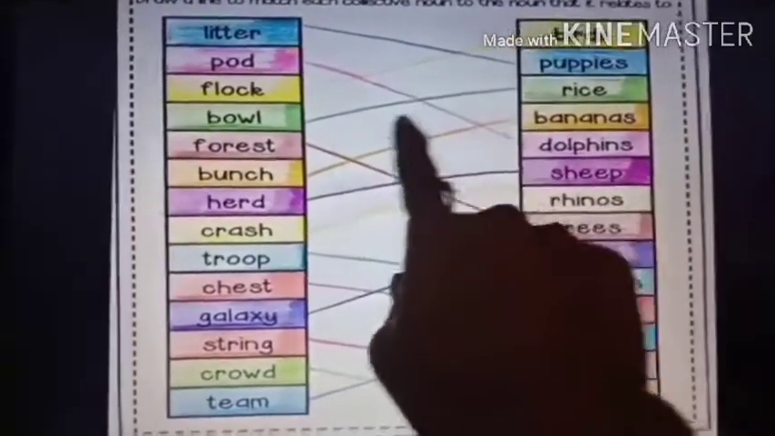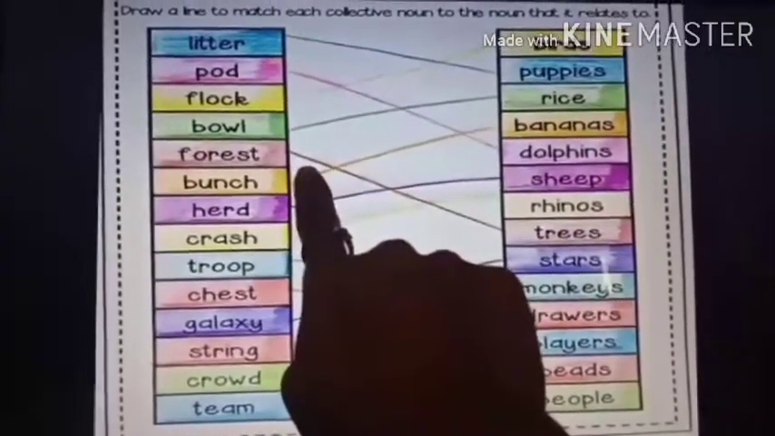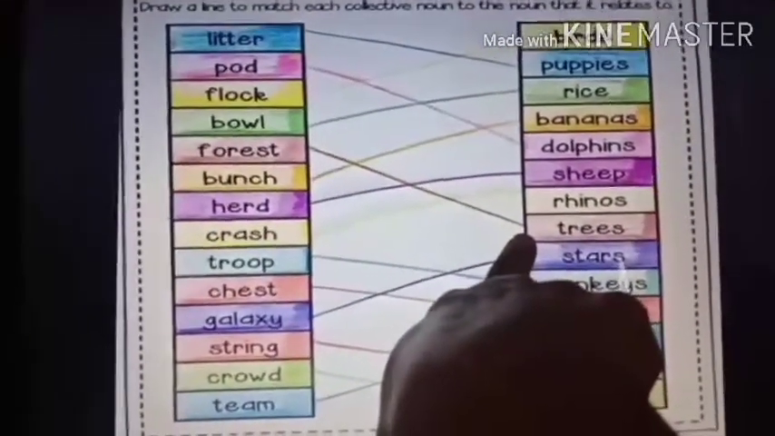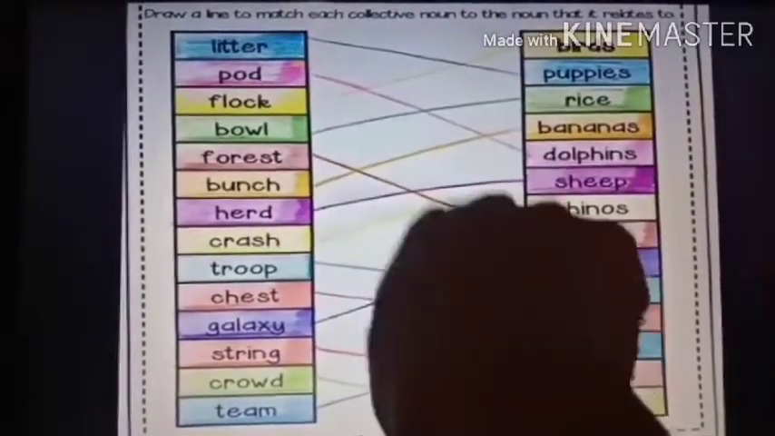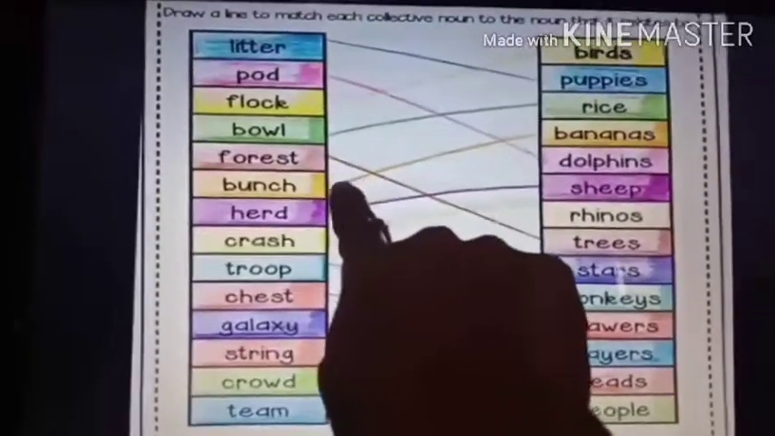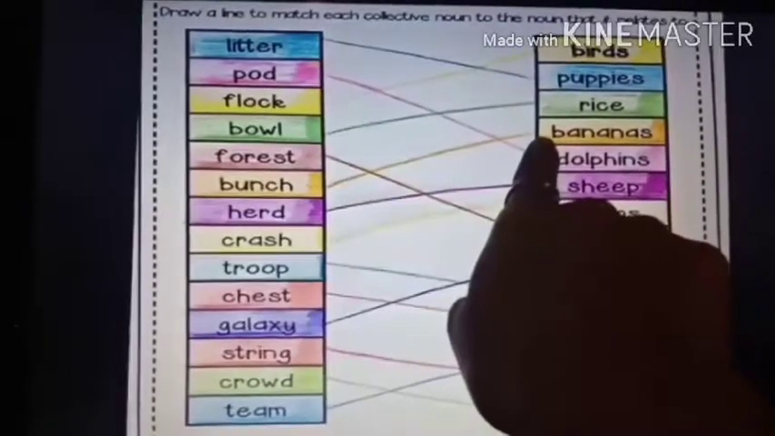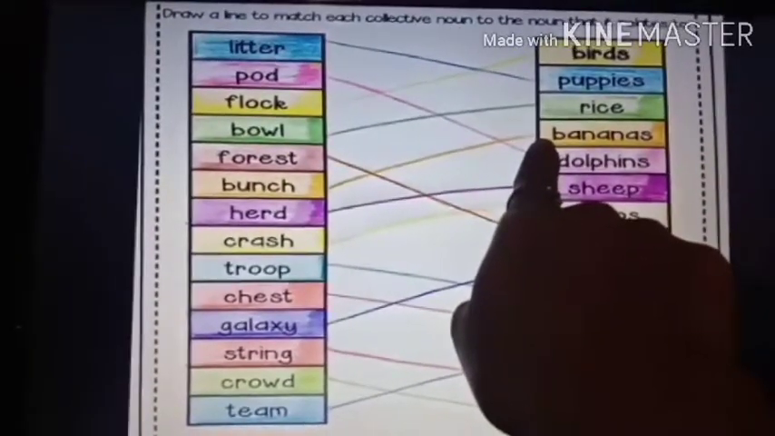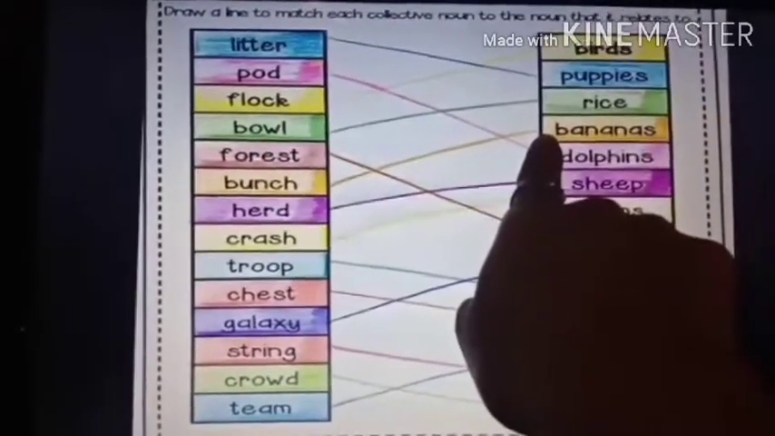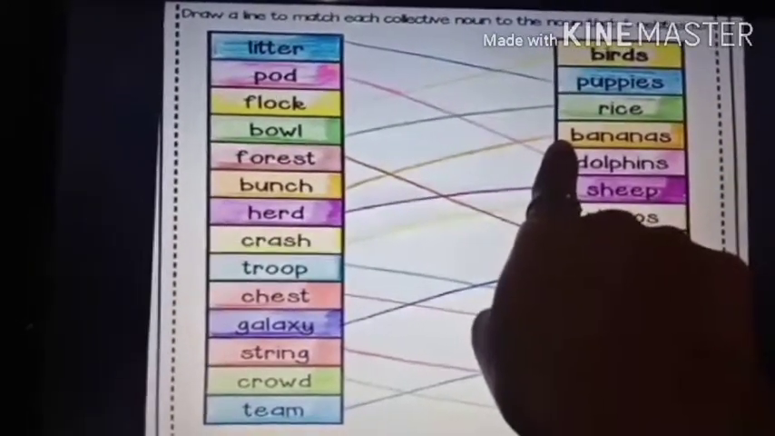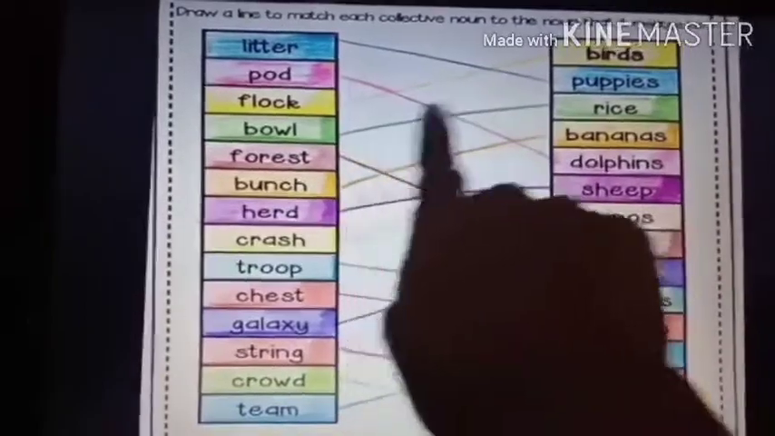Understood? Now what is forest? You all must know what a forest is. A group of trees. When there are many trees together, it is called a forest. Bunch. Now what is bunch? A group of bananas is called bunch. Then a group of grapes is also called bunch. Bunch means a group of fruits. So bunch of bananas, bunch of grapes.